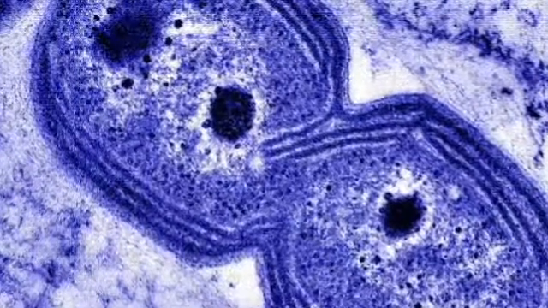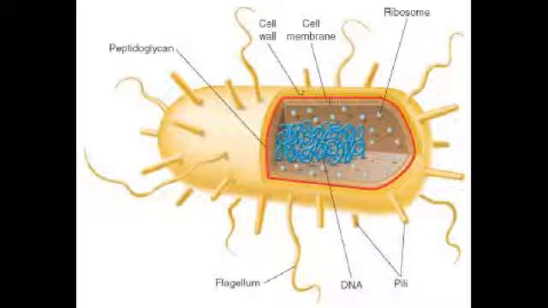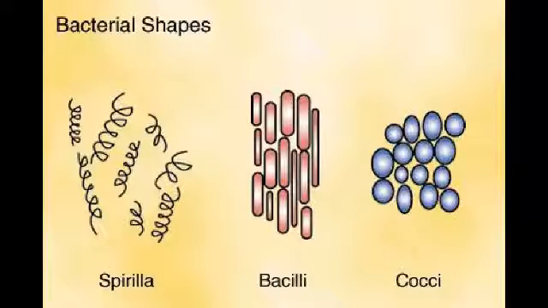Number 2. Eubacteria. Eubacteria are the most commonly found organisms in the world. They fall into the domain bacteria and are also known as true bacteria, as they're present on almost all surfaces. They're prokaryotic, hence their cells do not have a nucleus. Moreover, they're unicellular organisms.